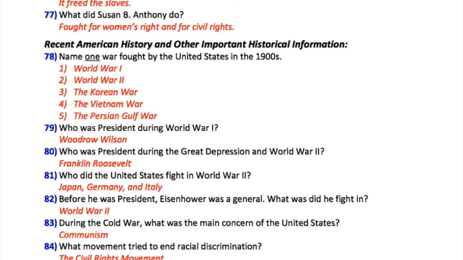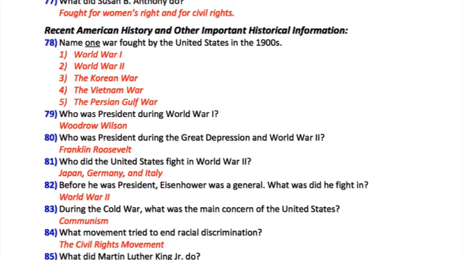79. Who was president during World War I? Woodrow Wilson. 80. Who was president during the Great Depression and World War II? Franklin Roosevelt. 81. Who did the United States fight in World War II? Japan, Germany, and Italy. 82. Before he was president, Eisenhower was a general. What did he fight in? World War II. 83. During the Cold War, what was the main concern of the United States? Communism.